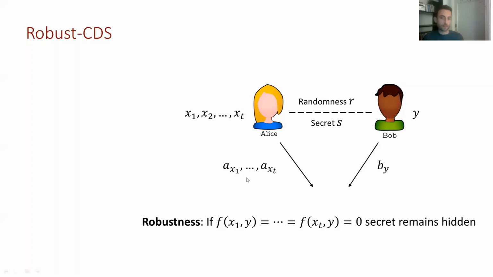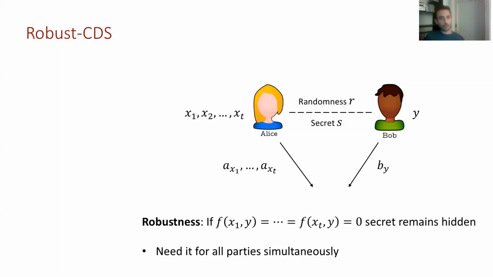Of course, if f of, say, x1 and y equals 1, then Charlie will just learn the secret from that, and there's no point of improving any privacy guarantee there. So as we said, we'll need to do it simultaneously. We'll need to immunize both Alice for being robust and then Bob, and we'll need their simultaneous robustness.